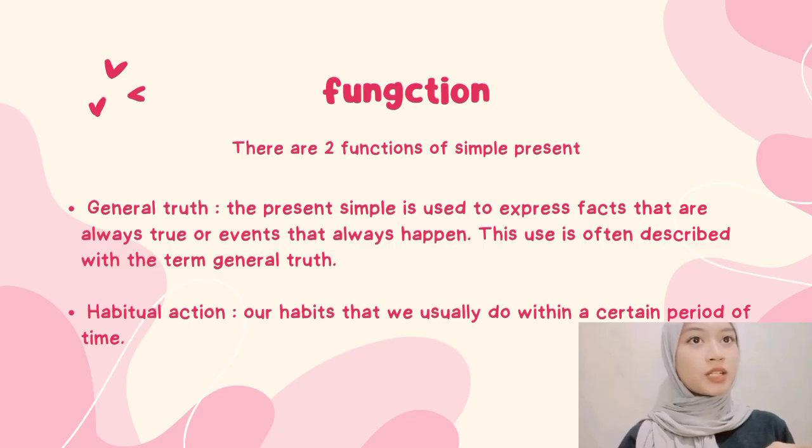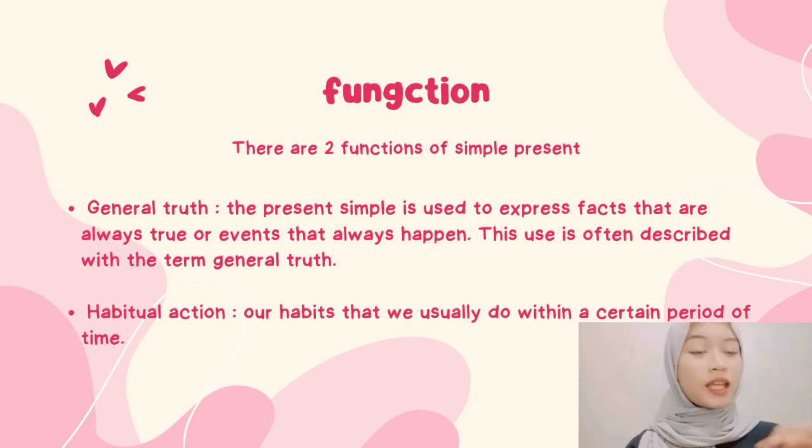And next there is function. There are two functions of simple present: general truth and habitual action. General truth is the present simple used to express facts that are always true or things that always happen. This use is often described with the term general truth. And habitual action is our habits that we usually do within a certain period of time.